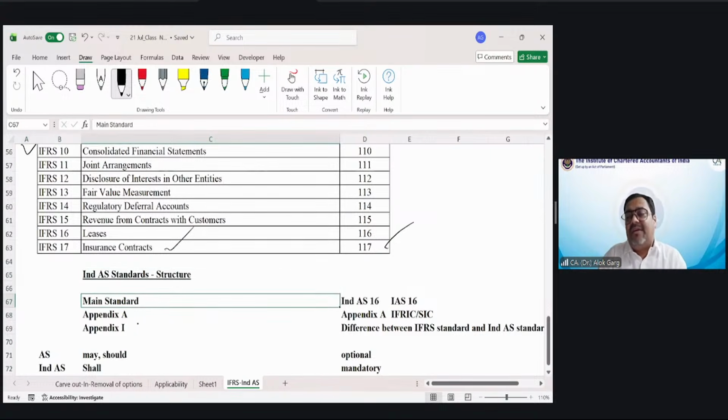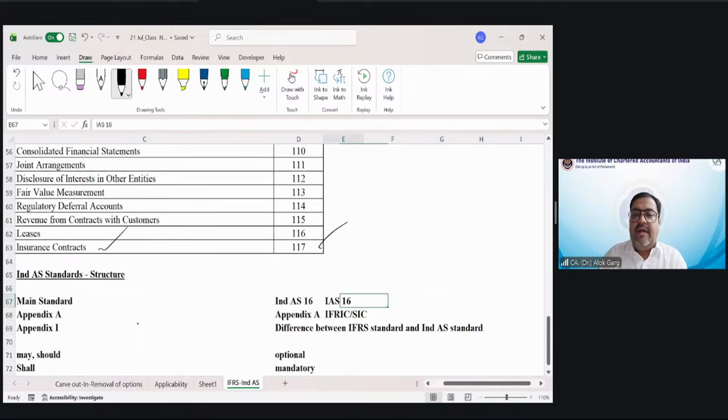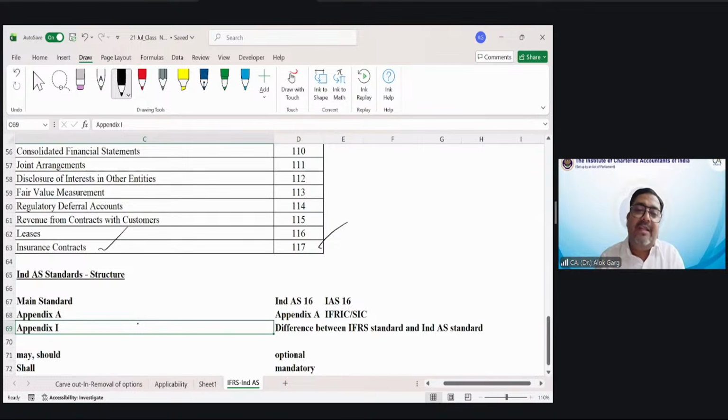for example, wherever the main standard was there, for example, IAS 16, the main standard, we have issued Ind AS 16. Okay. There was an IFRIC or SIC. IFRIC or SIC are interpretations. So there were some interpretations related to International Accounting Standard 16. So we have used the alphabetical appendix A for the interpretations relating to the Ind AS 16 standard. And my dear friends, we have the Roman numerical appendix also.